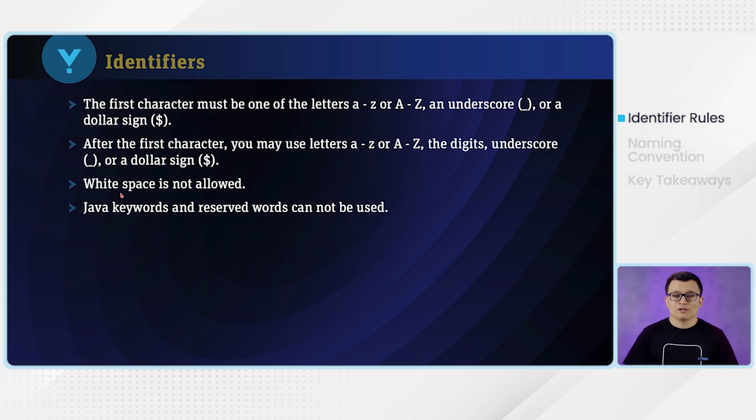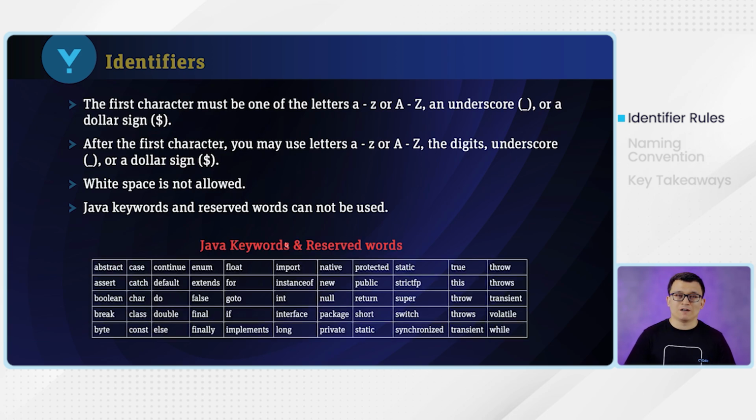And white space is not allowed. Not only white space, but any other special characters like exclamation, pound, at, all those special characters are not allowed. In addition to that, the Java reserved words are also not allowed in identifiers. The Java reserved words cannot be used as a class name, it cannot be used as a method name, and it should not be used as variable and package names either.